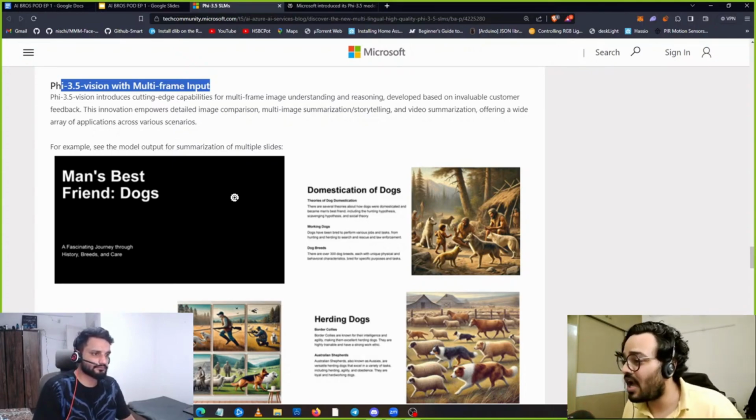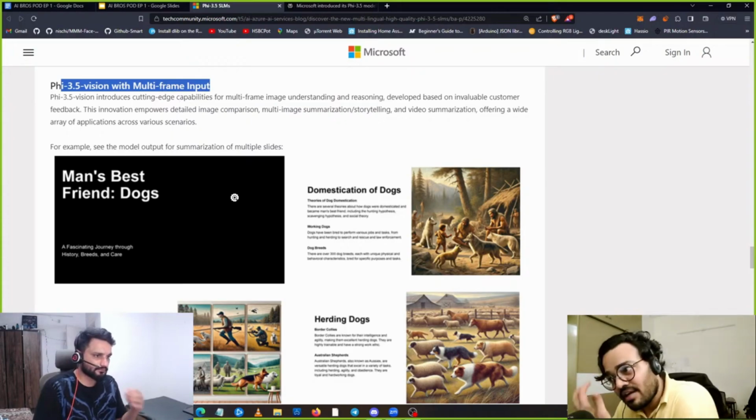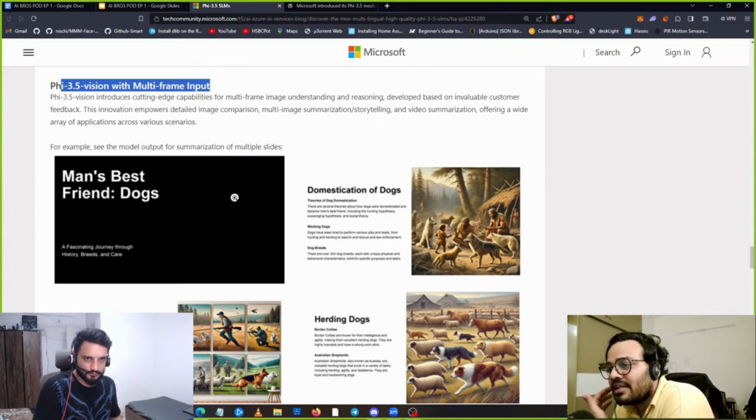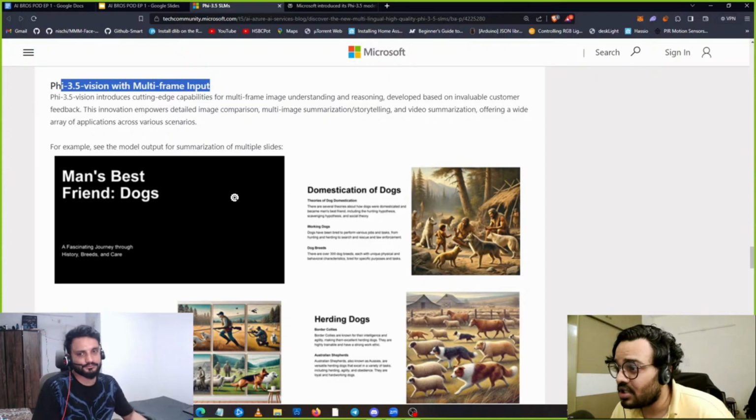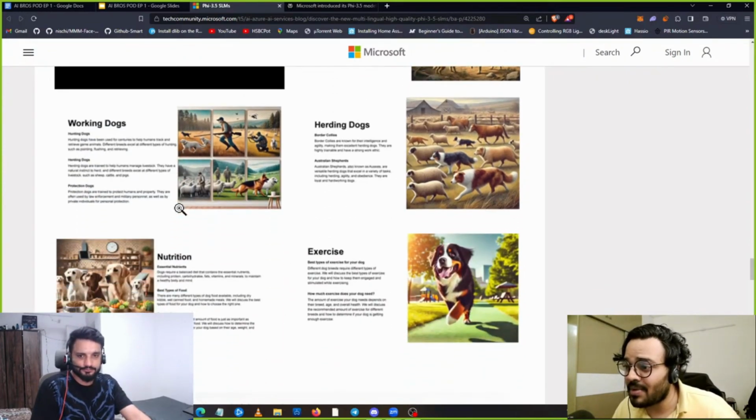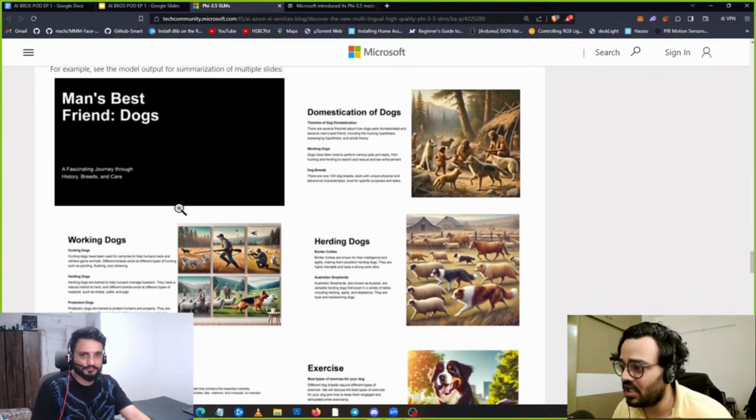You can ask it, how many dogs are there in this image? They're showing a PPT over here, and they're summarizing multiple PDFs. They're giving 10 PPT images and asking for a summarization. You can also do video summarization. So we can even put in this live stream and summarize it using video only.